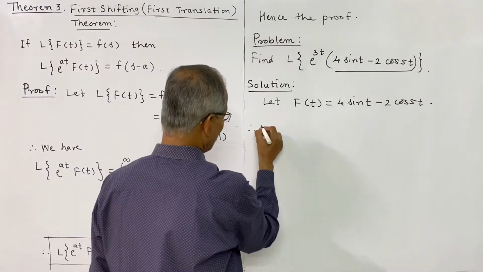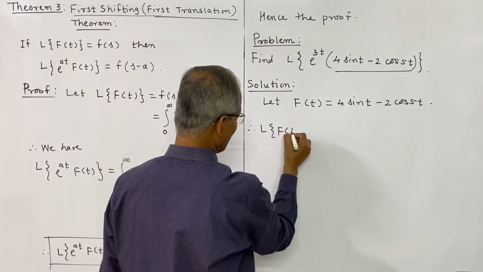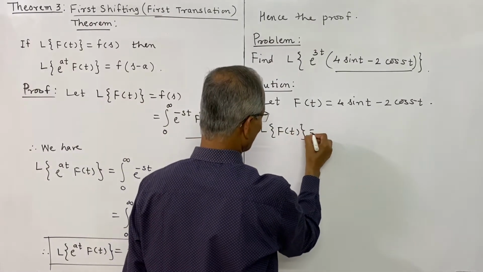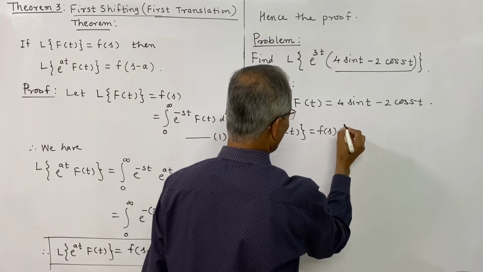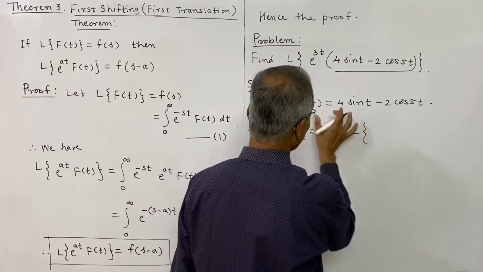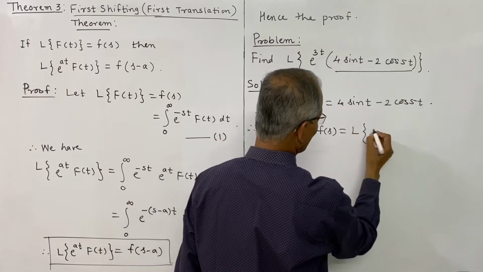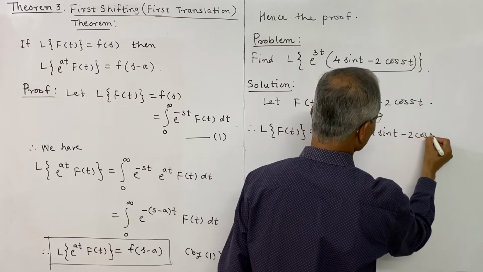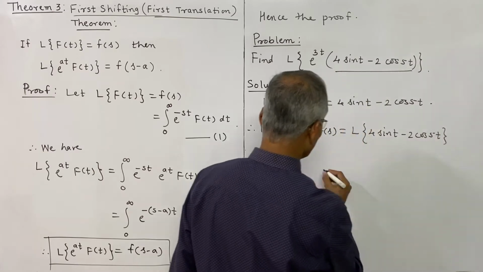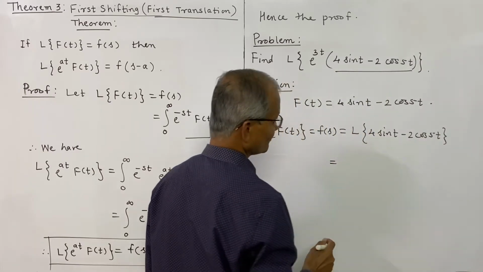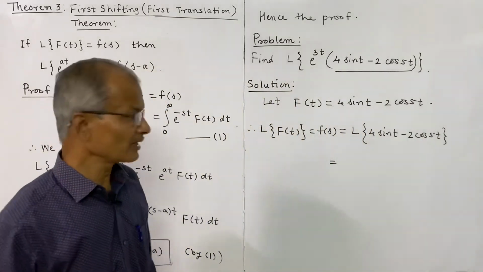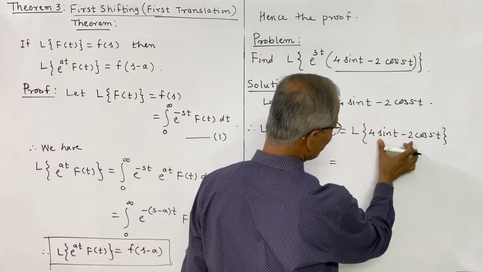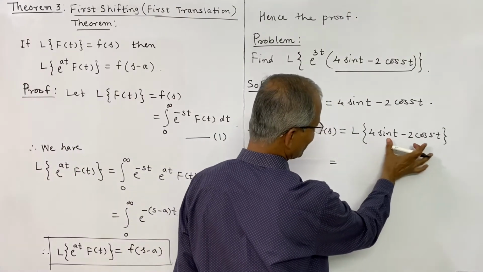Therefore, L of f of t, which is equal to F of s, is L of 4 sin t minus 2 cos 5t, and that is equal to, we use the linearity property, where c1 and c2 are constants and these are f1 and f2.